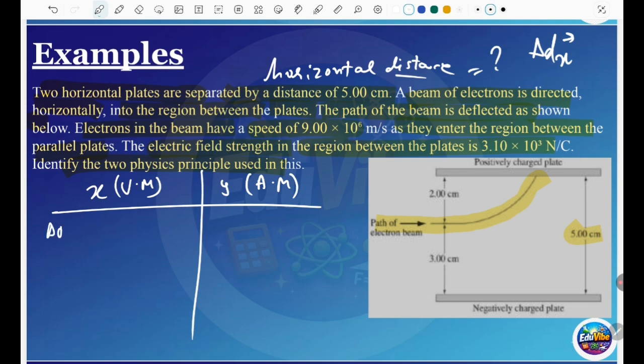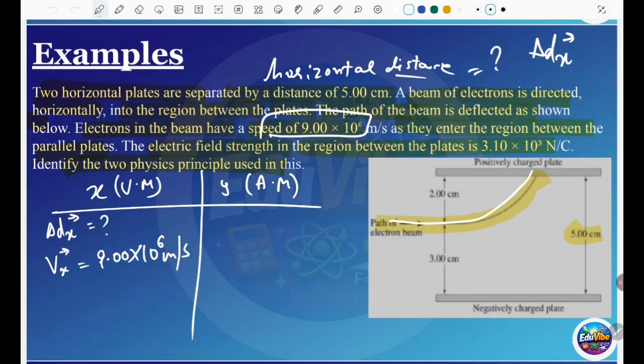In the x part, you have to find delta dx. Your v is given to us, 9.0 times 10 to the 6 meters per second, the speed at which they enter. Next, your time is not given to us, so you have to find that time. You have the delta dy, from here to here, and we want the horizontal distance at that point.